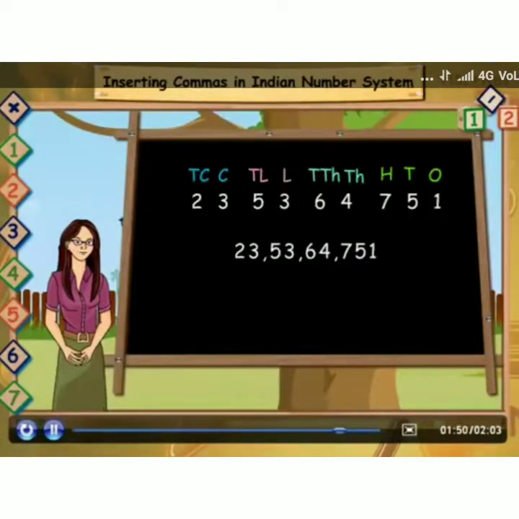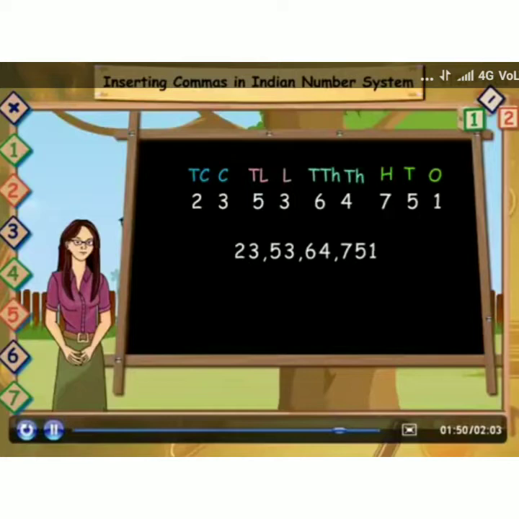Here I have one example. I'm going to place the values in the place value chart. So this 9-digit number is placed in the place value chart. 2 is in the 10 crore place, 3 is in crore, 5 is in 10 lakhs, 3 is in lakhs, 6 is in the 10,000 place, 4 in thousands place, 7 in hundreds place, 5 in tens place and 1 in ones place.